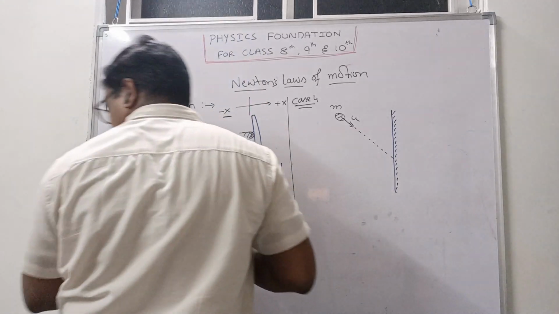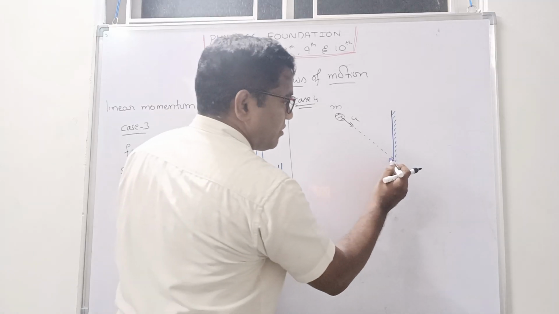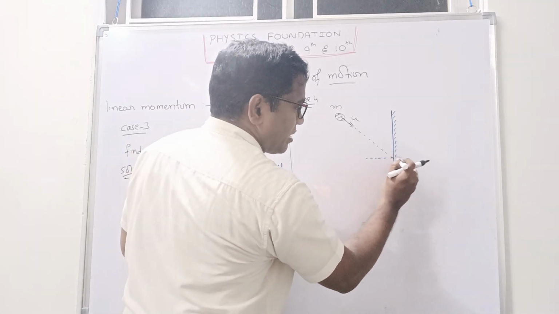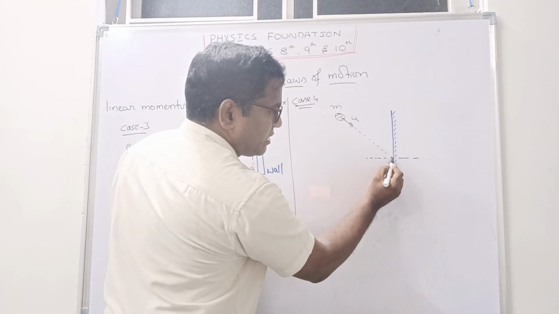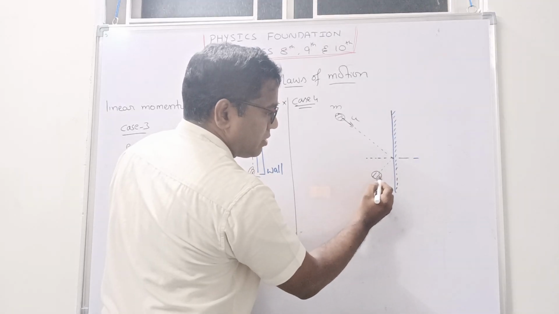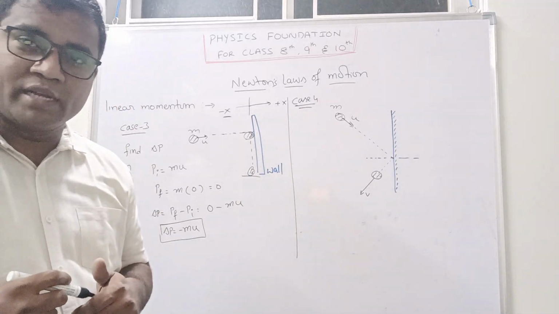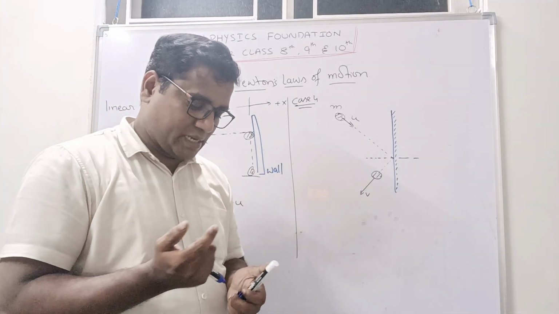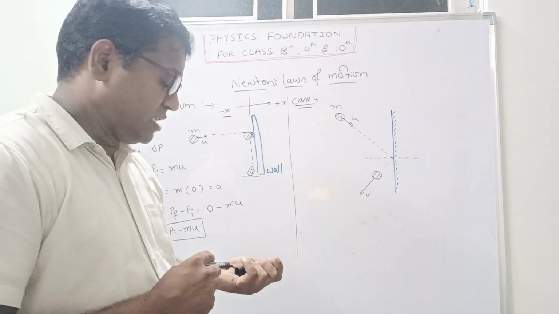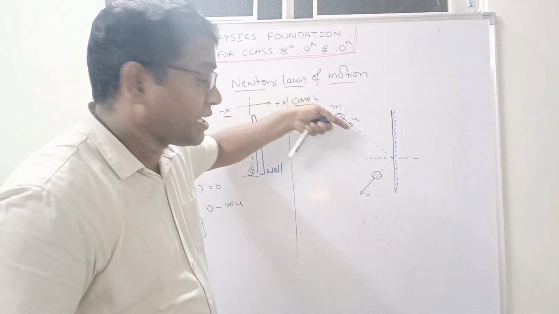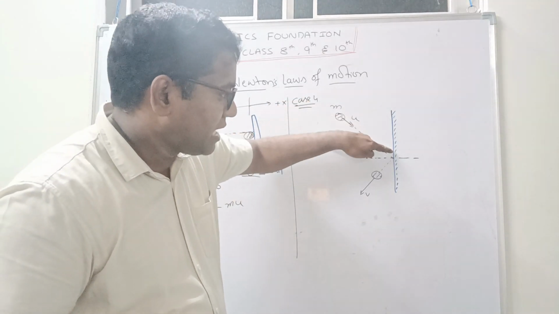Then after that, it reflected back. For example, just imagine the dotted lines, and it reflects in this direction. For example, it is moving with some velocity v. I hope you are understanding, right? In this situation, the ball is moving in this direction, hits, and is reflected back.